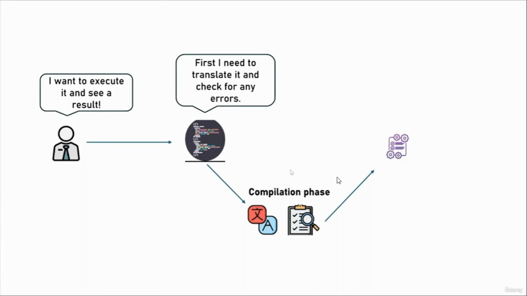Then after this phase, we go to the interpretation phase, which executes the code that was compiled, and as we already know, it can still process some of the errors if they occur. We will see all of this in our hands-on work along the course. So I will see you in the next video.